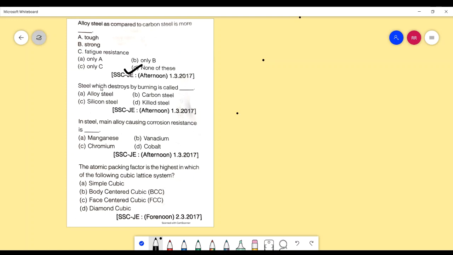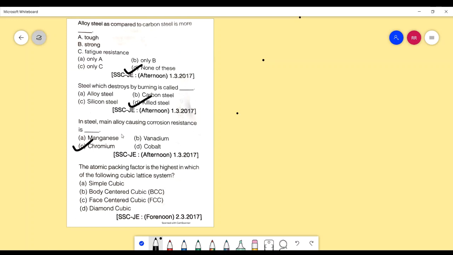Next question, steel which destroys by burning is called kill steel. In steel, the main alloy causing corrosion resistance is magnesium, vanadium, chromium, cobalt. The answer to this is chromium.